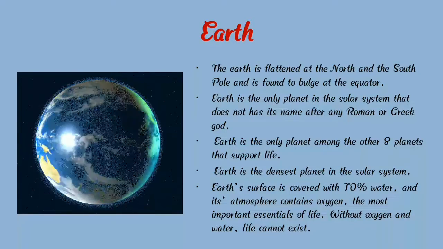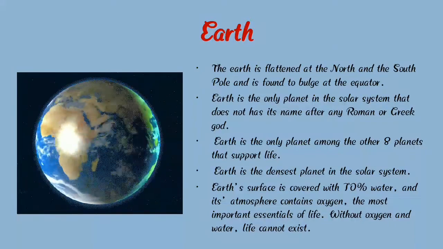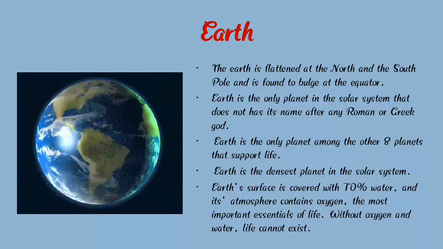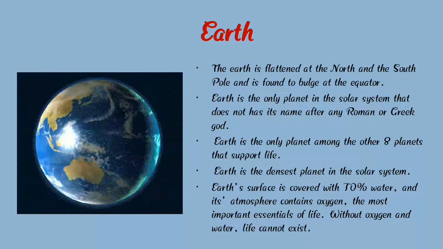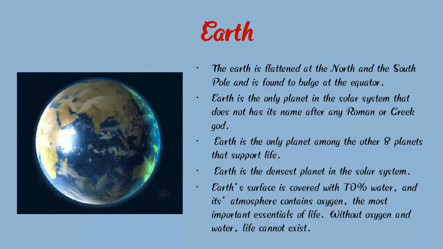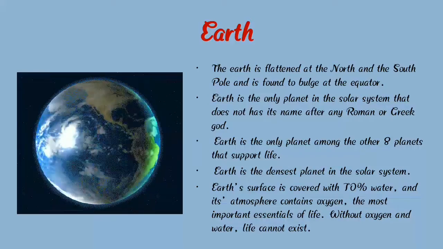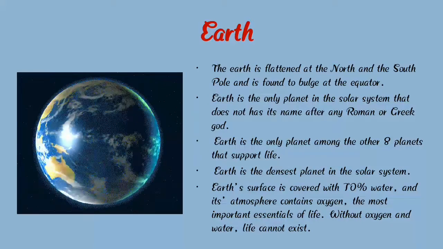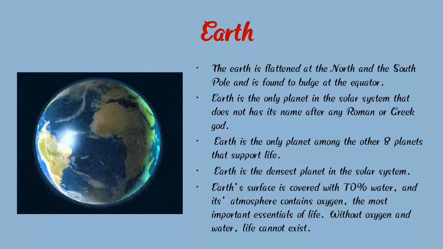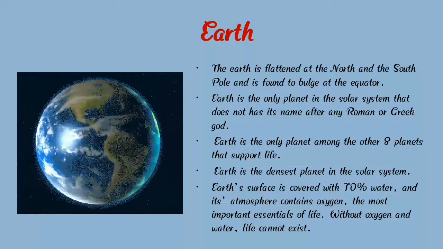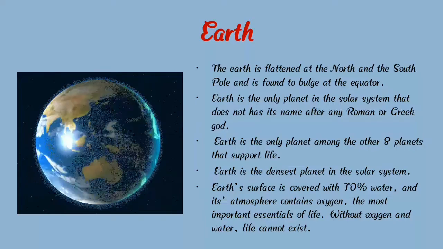Earth is the only planet in the solar system that does not have its name after any Roman or Greek god. Earth is the only planet among the other 8 planets that supports life, and Earth is the densest planet in the solar system.